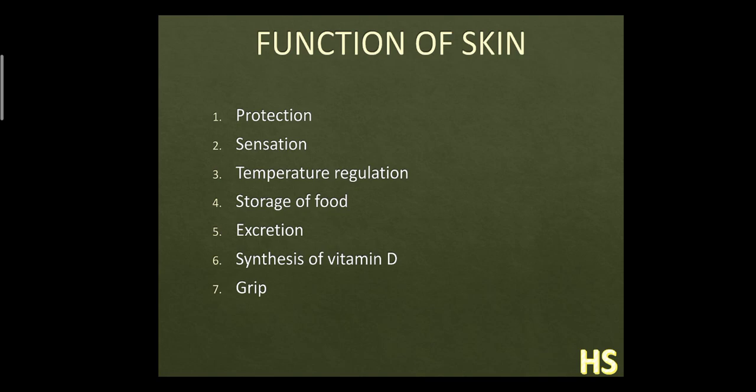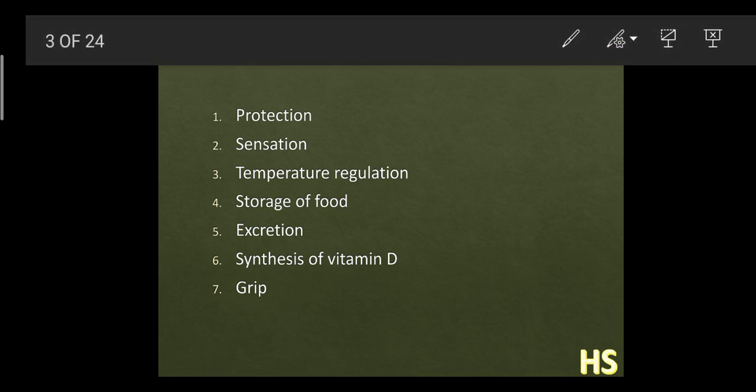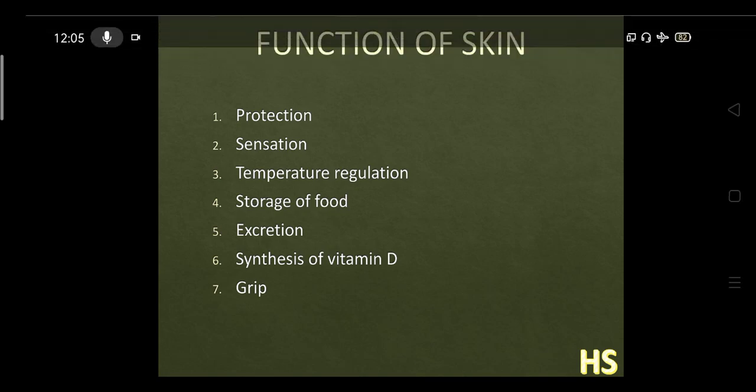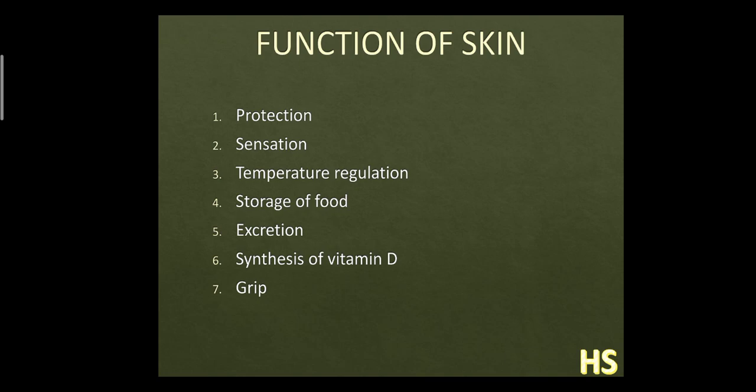Excessive loss of water by evaporation: if your body loses too much water, what is going to happen? Your body would become dehydrated. Third, it prevents the entry of harmful substances. We all know that very well. There are a lot of small microorganisms present in the environment, on the food, water, air, and so on. So definitely there is a lot of chance for them to get inside our body and cause us diseases.